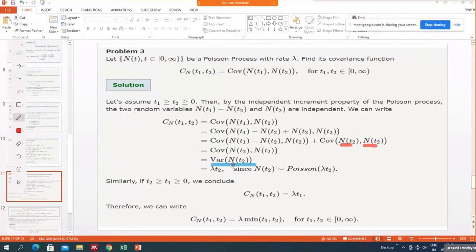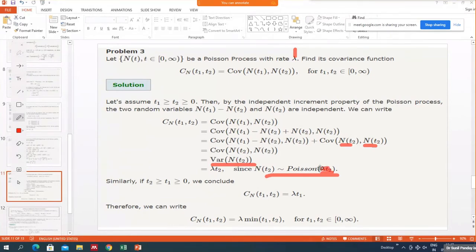For a Poisson process, N(T2) is a random variable having a Poisson distribution with mean lambda T2, because the length of the interval is T2 and lambda is the parameter of the Poisson process. So N(T2) follows this distribution. If N(T2) follows a Poisson lambda T2 distribution, then its variance is this one.